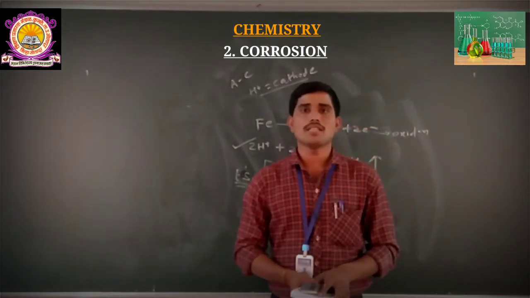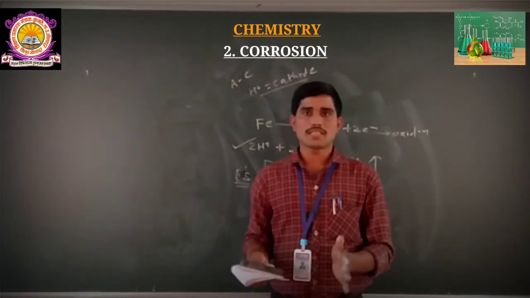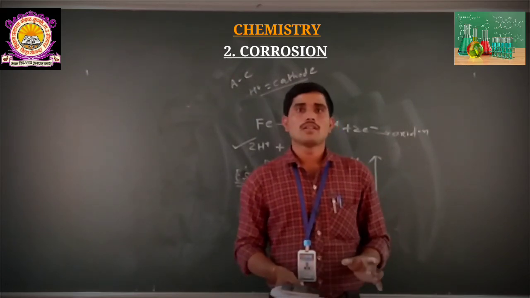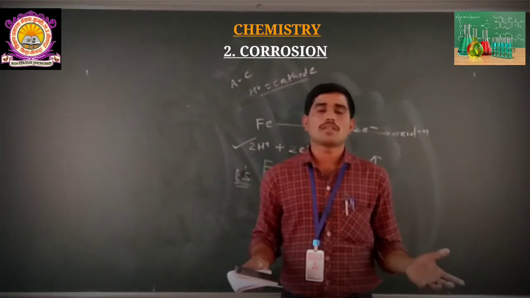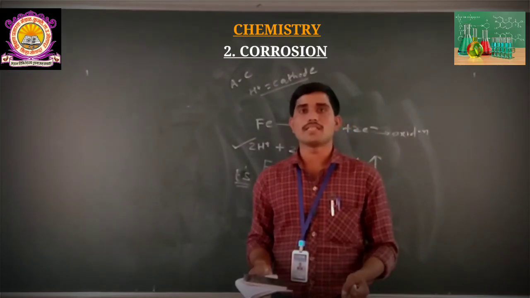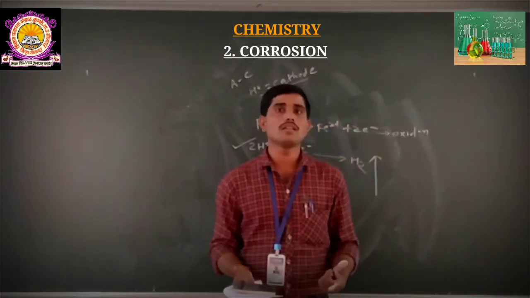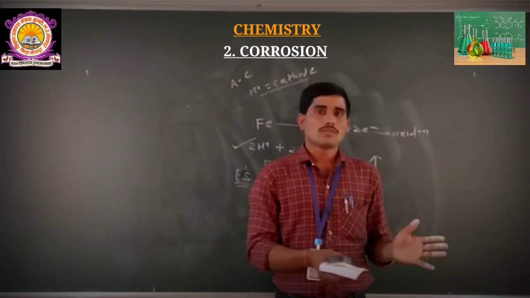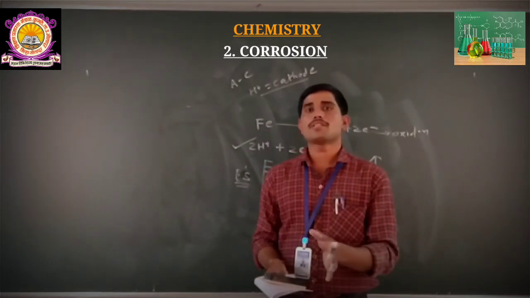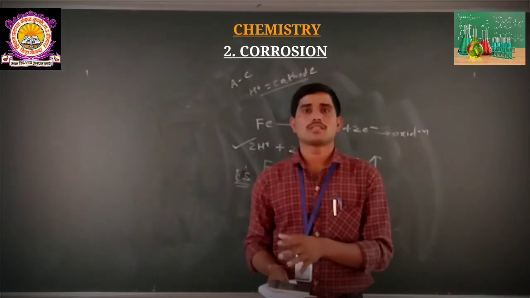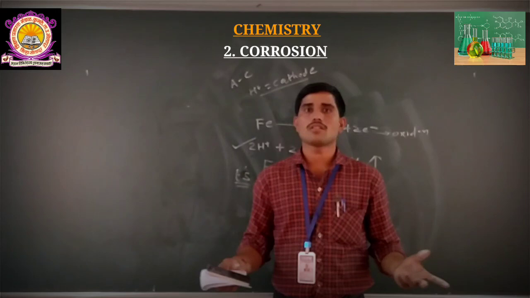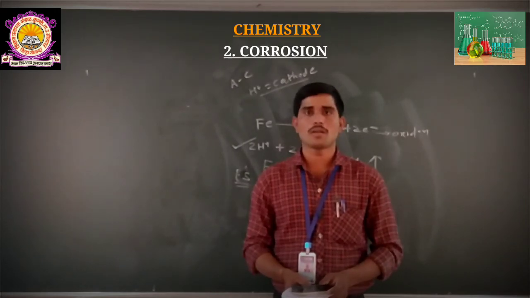Very simple concept. We just consider a steel tank and an electrolyte. We dip in copper scrap. At that time, the reaction takes place, and what happens? Evolution of hydrogen gas takes place, and from iron we get liberation of electrons. That is Fe2+ plus 2 electrons. So this is all about the hydrogen evolution mechanism.